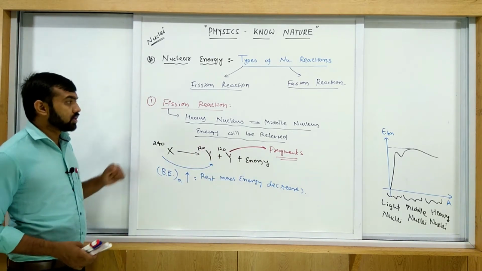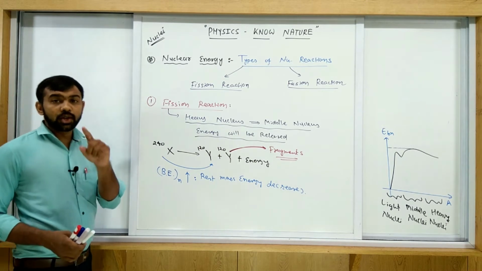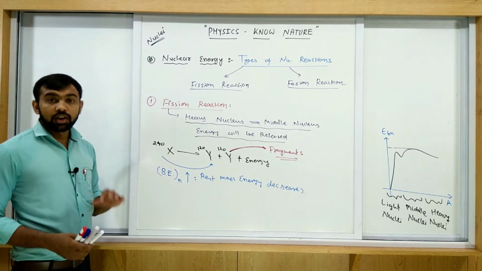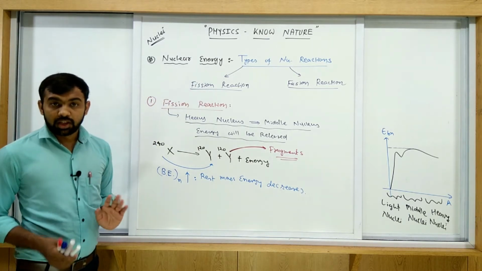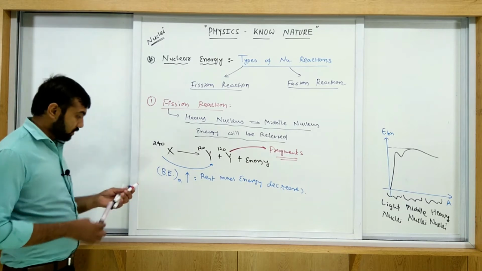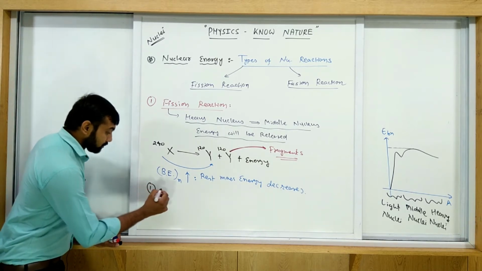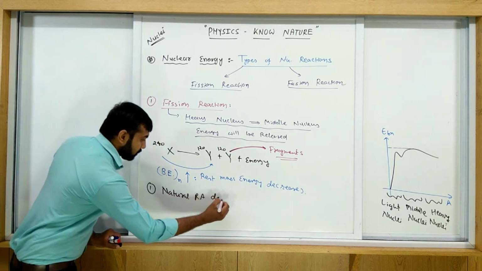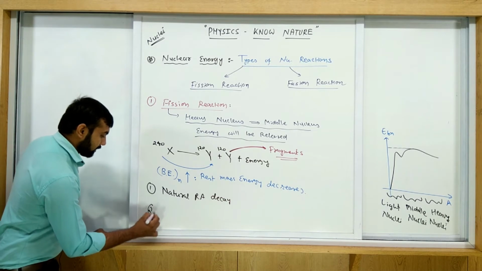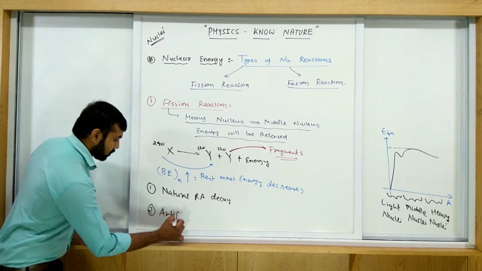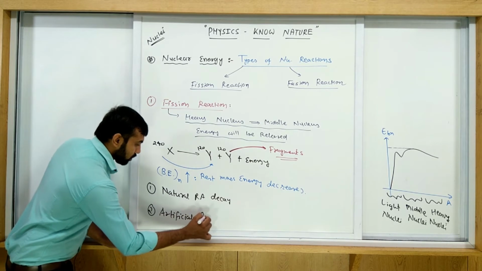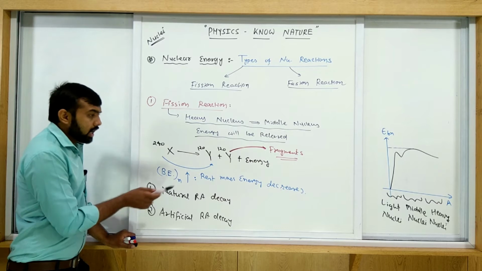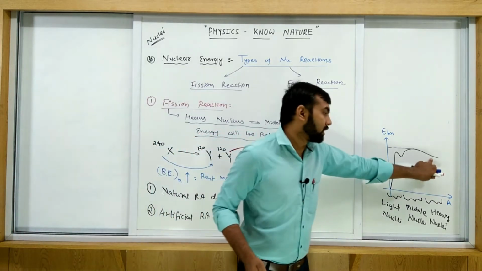Okay, so we have to find how much this energy is released in the next session. But this is the fission reaction, and we have two radioactive decay cases here. One is natural radioactive decay and second one is artificial radioactive decay. Any heavy nuclei, generally most heavy nuclei are unstable.